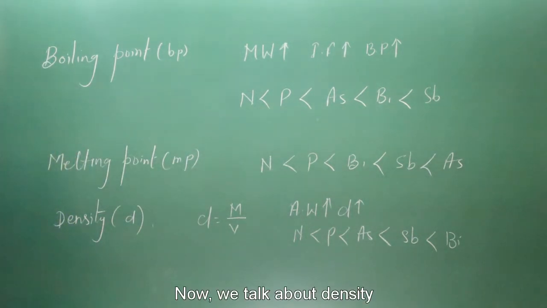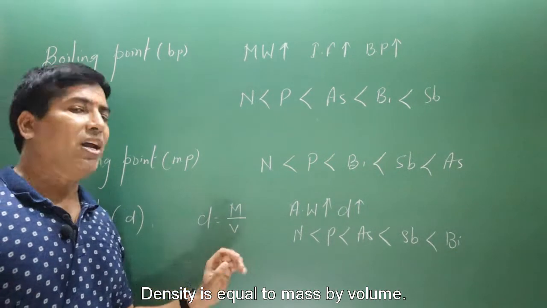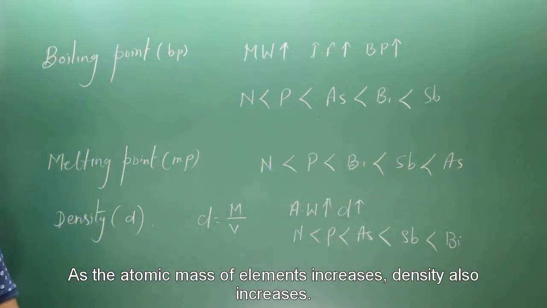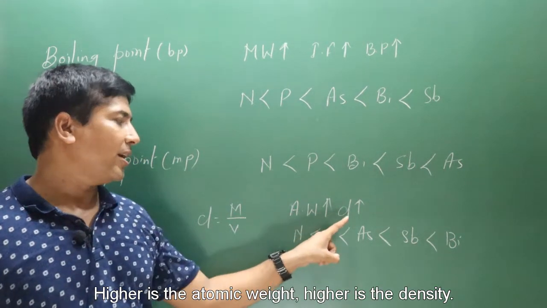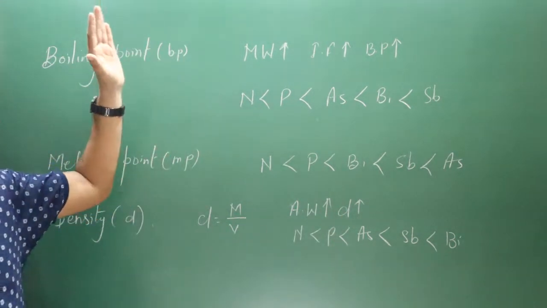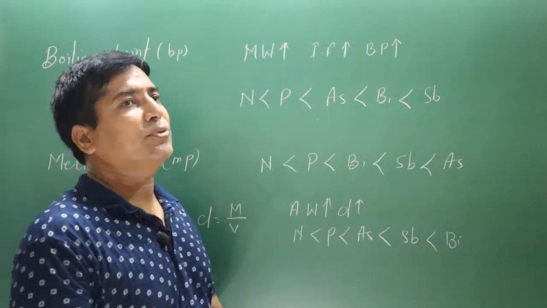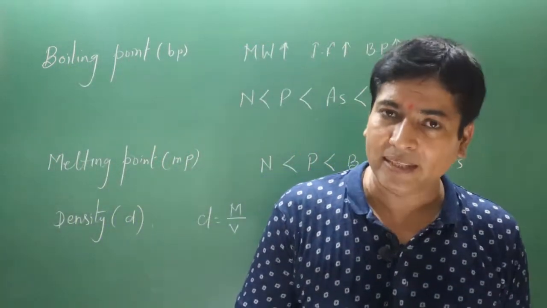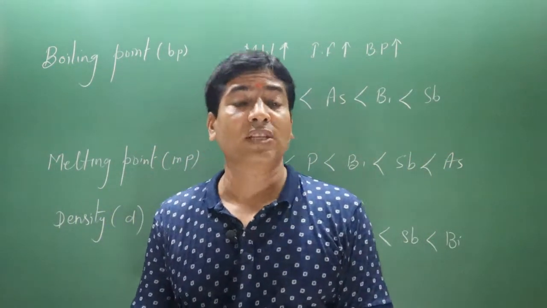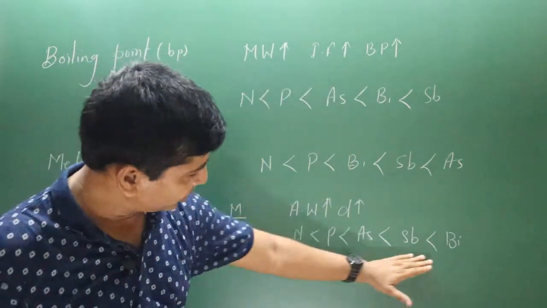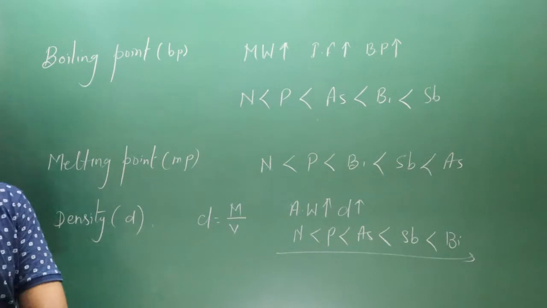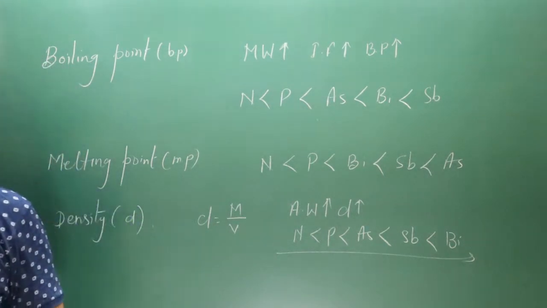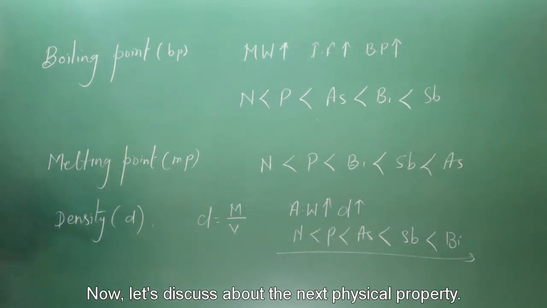Now we talk about the density. Density is equal to what? Mass by volume. As the atomic mass of element increases, density also increases. Higher is the atomic weight, higher is the density. You can see the atomic weight of these elements increases from top to bottom. That's why density of these elements also increases from top to bottom. Density increases from top to bottom. Okay, now let's discuss the next physical property.